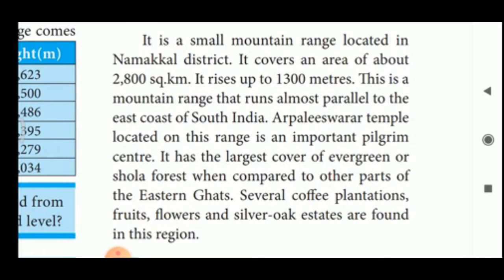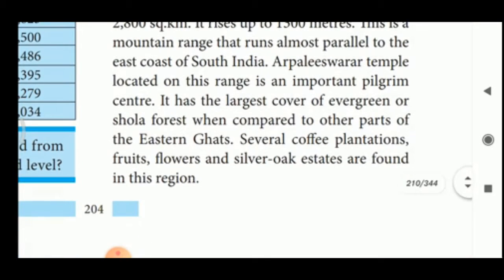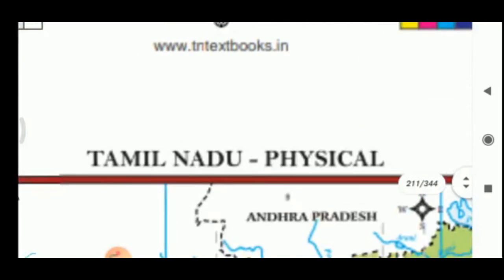Arapaleeswarar temple located on this range is an important pilgrim center. It has the largest cover of evergreen or Shola forest when compared to other parts of the Eastern Ghats. Several coffee plantations, fruit, flowers and silver oak estates are found in this region.